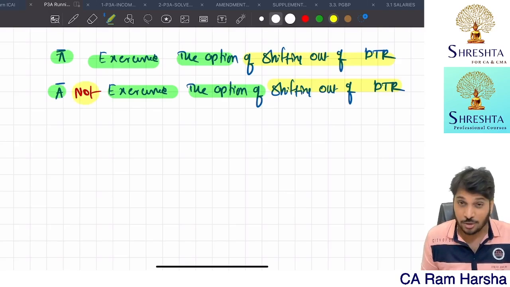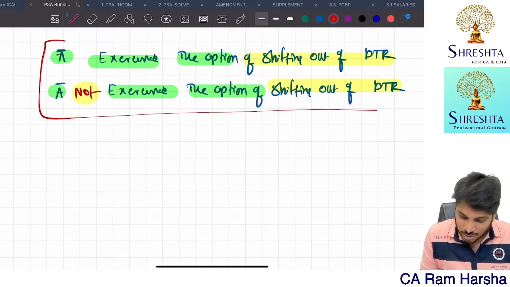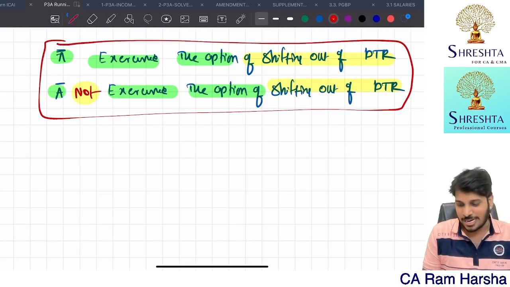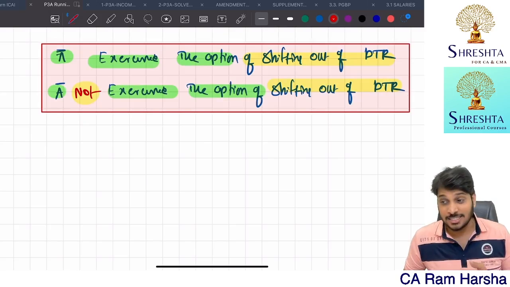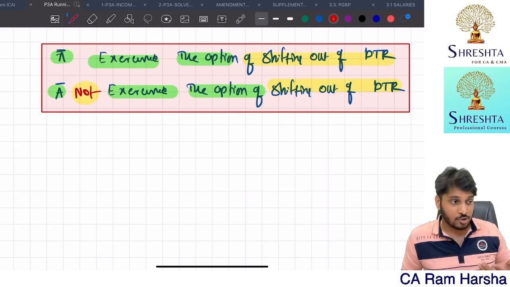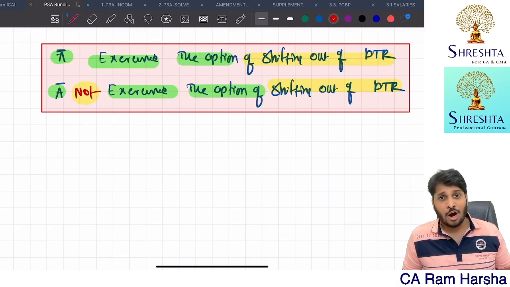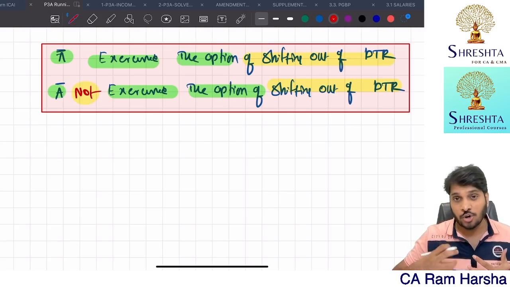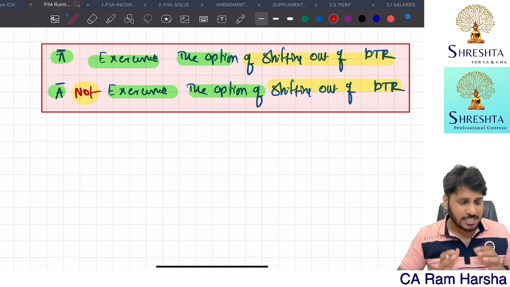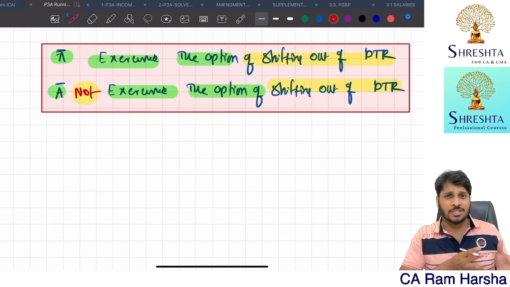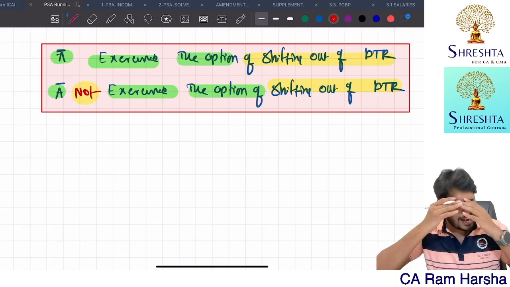The other has a word called "not" before it. Why they made the sentence so complicated, I don't understand. They can simply say SSE chooses default tax regime, SSE chooses normal tax regime, simple. Or they may say SSE wants to declare income under default tax regime, SSE wants to declare income under optional tax regime. They can simply use these words. They unnecessarily made it complicated.